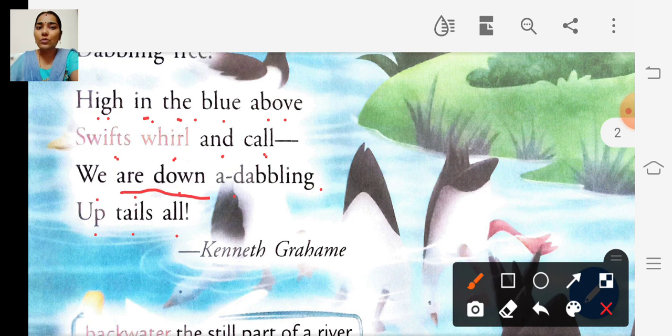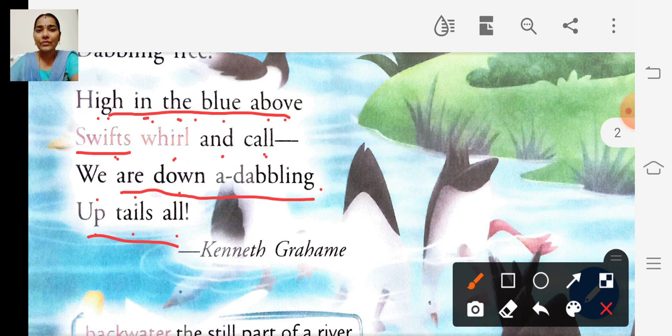We are down, a dabbling up tails all. So what do you mean by high in the blue above? High above, the sky is blue, right? So in the blue sky, swifts.